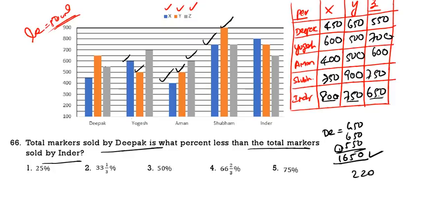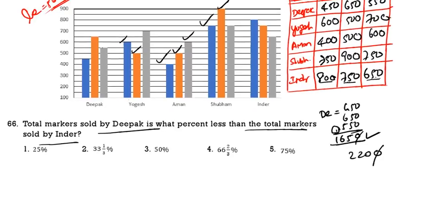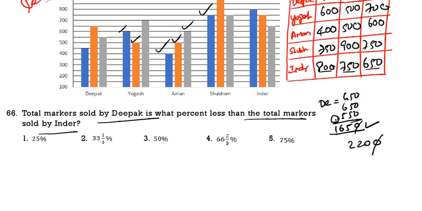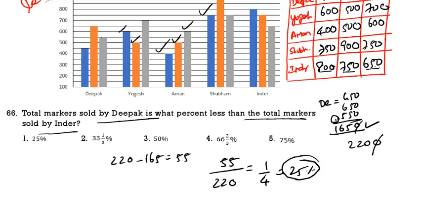Now we can cancel one 0. What is the difference of 220 and 165? 220 minus 165 is 55. It is 55 less when compared to 220. That is 1 by 4. 1 by 4 is always equal to 25%. 25% is the correct answer.